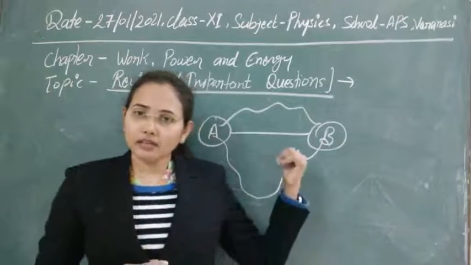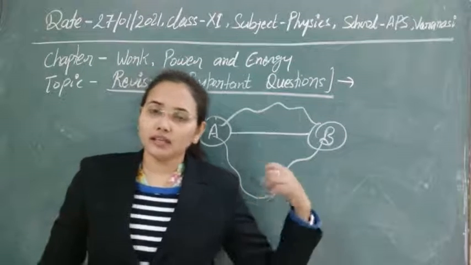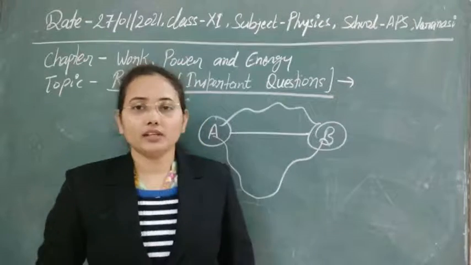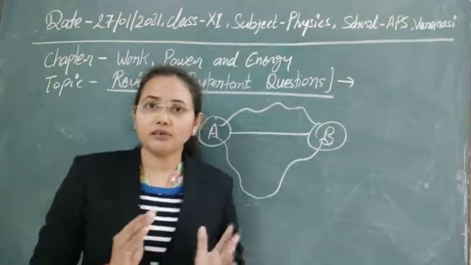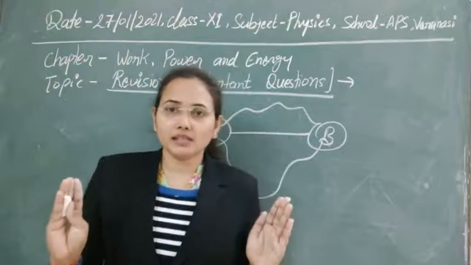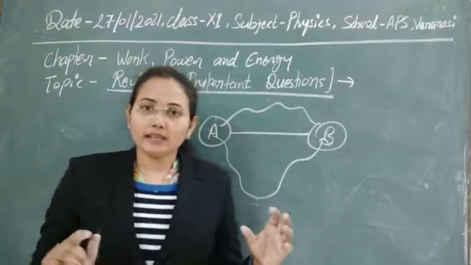So if we get this condition in the case of forces, then that kind of force is known as conservative force. For example, we have studied gravitational force. Gravitational force acts between two masses that are separated by some distance.